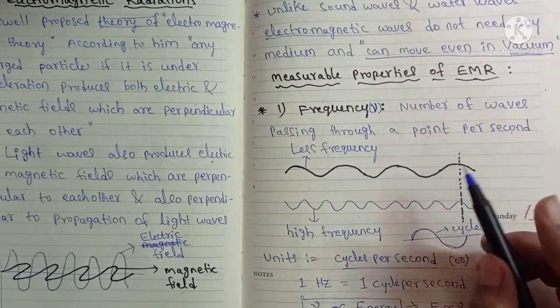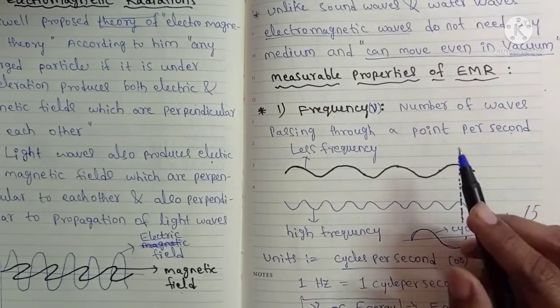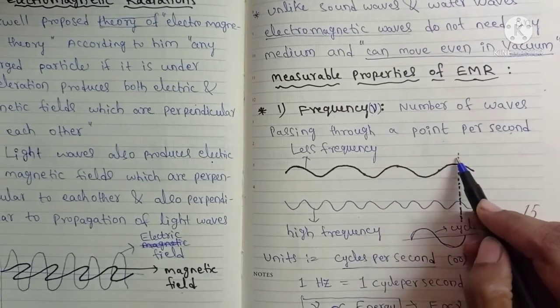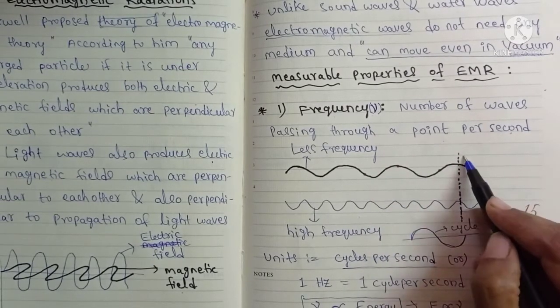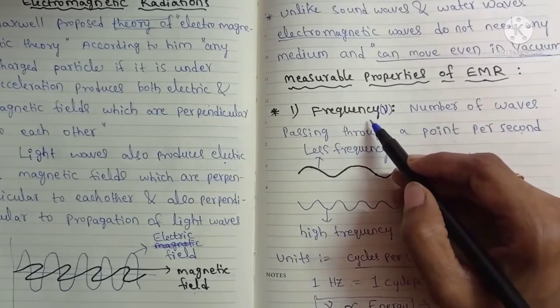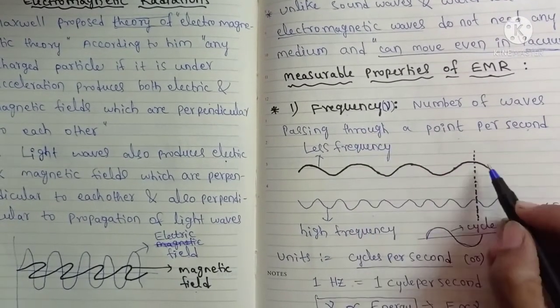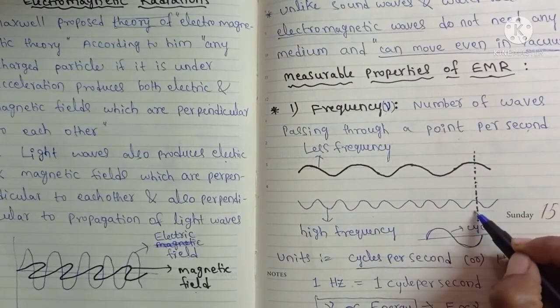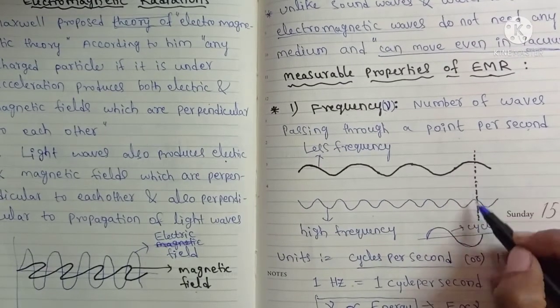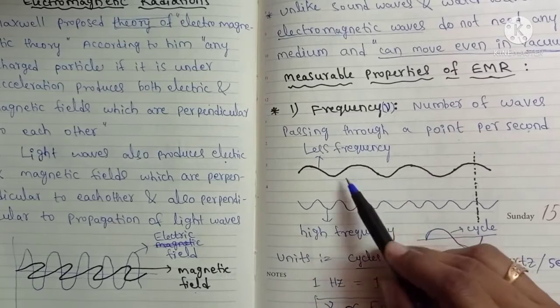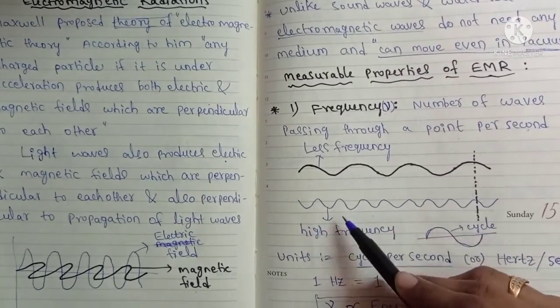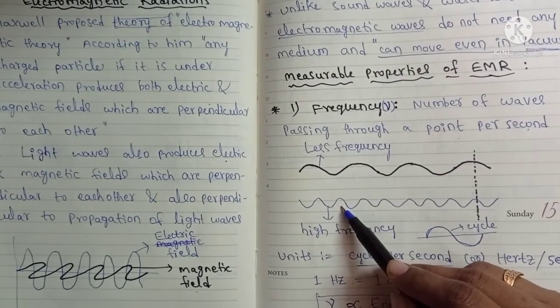In a 1 second time, for example, this is a particular point, and this is one type of radiation and this is another type of radiation.